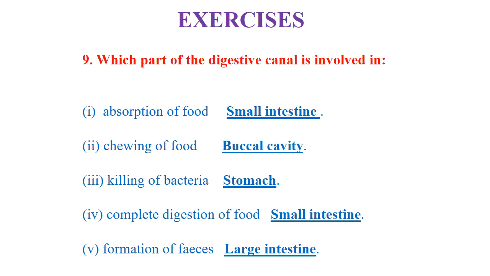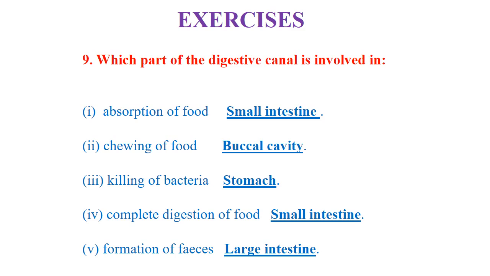Ninth number question, which part of the digestive canal is involved in the following? First one is absorption of food. Where does absorption of food take place? Mainly in the small intestinal wall, that is, in the villi of the small intestine. So more specifically, absorption of food takes place in the small intestine. Second, chewing of food, means where food is being chewed, that is in our mouth or buccal cavity.